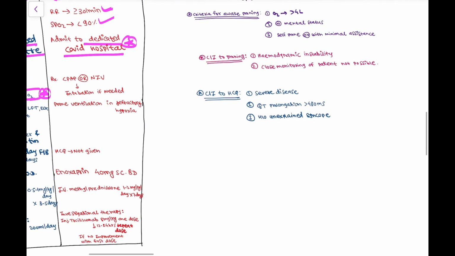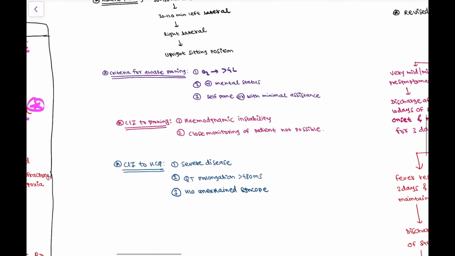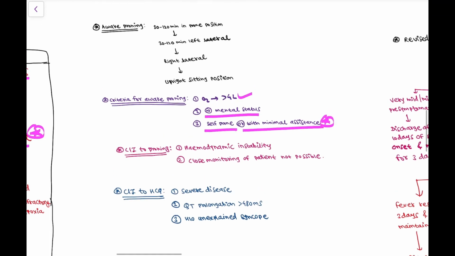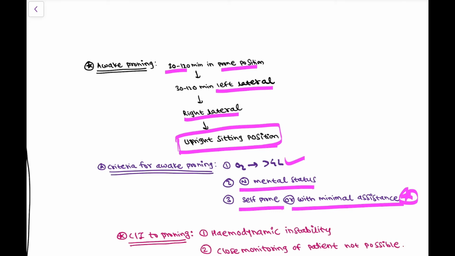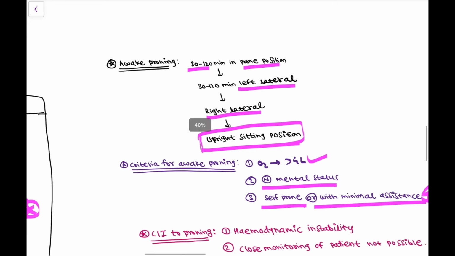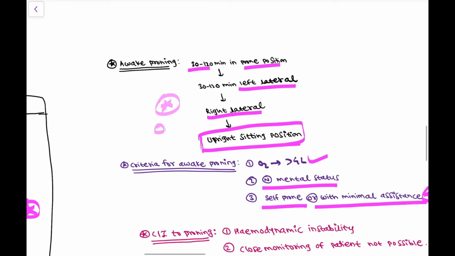The other criteria for proning are: the oxygen requirement is more than 4 liters, normal mental status, and the patient must be able to self-prone, or proning must be done with minimal assistance. So what is this proning? Proning is done for 30 to 120 minutes in prone position with oxygen given, then in left lateral position, then in right lateral position, and then in upright sitting position. But care must be taken while proning the patient to not remove the oxygen supply, right? So we have to look after the oxygen.